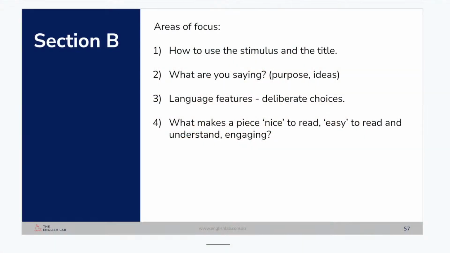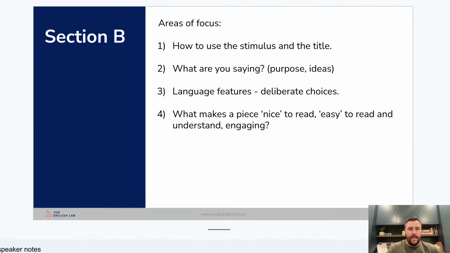So we'll dive in and take a look at Section B to finish off. All right, let's do this. Section B. What you will notice if you are looking at these things for previous exams is that last year is going to be the only year of the exam that has Section B material that is relevant to you.